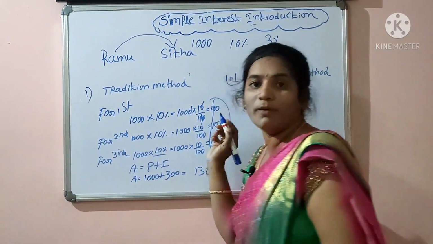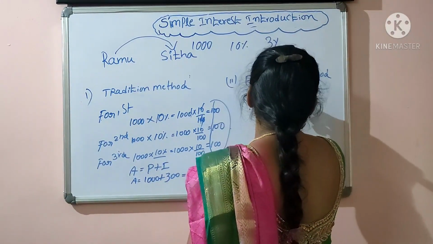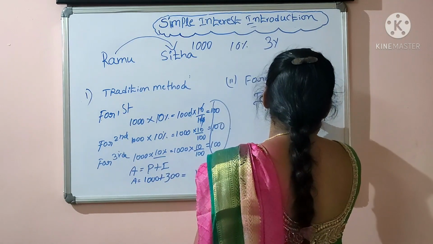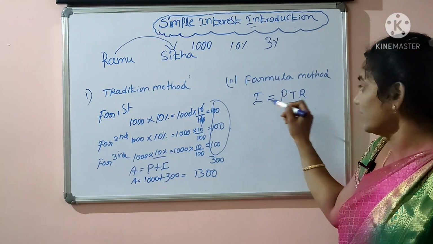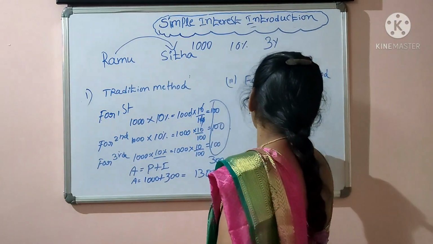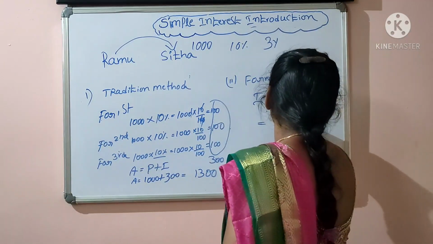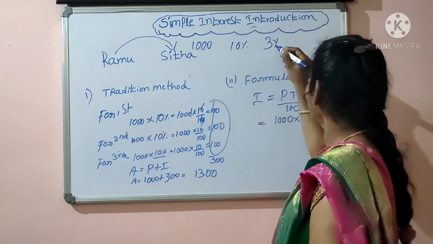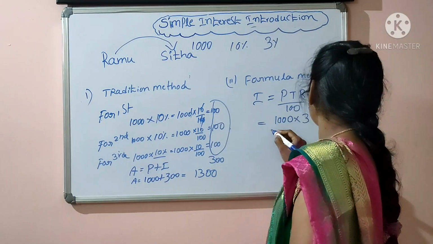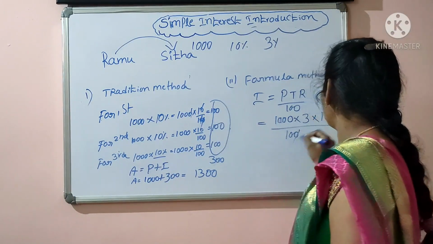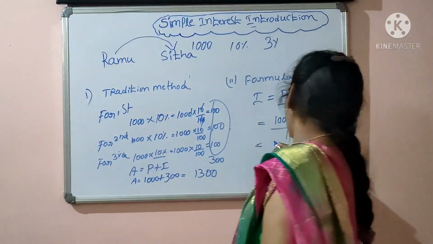Here already we know the formula for simple interest. I equal to PTR by 100. P is the principal, T is the time duration, R is the rate of interest, I is the interest. Substitute values. What is the principal? 1000. Time duration 3 years. Rate of interest 10% divided by 100. 0 and 0 cancel, 0 and 0 cancel. Here 100 into 3 is how much? 300.